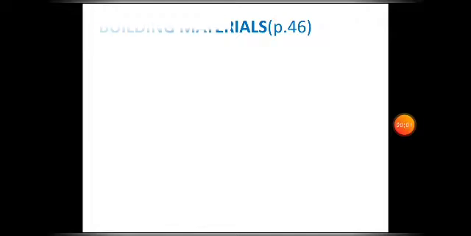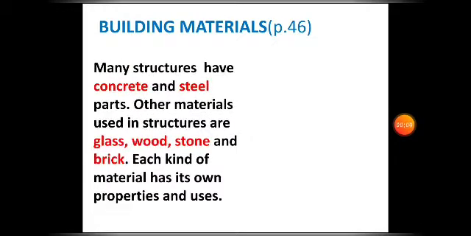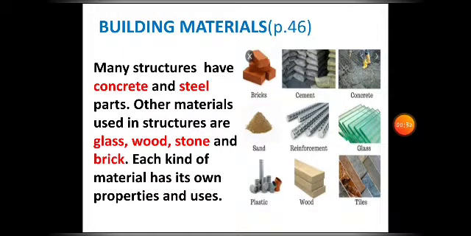And what are these materials being used in constructing structures? So we say that many structures have concrete and steel parts. Other materials used in the structure are glass, wood, stone, and brick. Each kind of material has its own properties and uses. So when they use these materials, they always consider the properties. So here are examples of this.